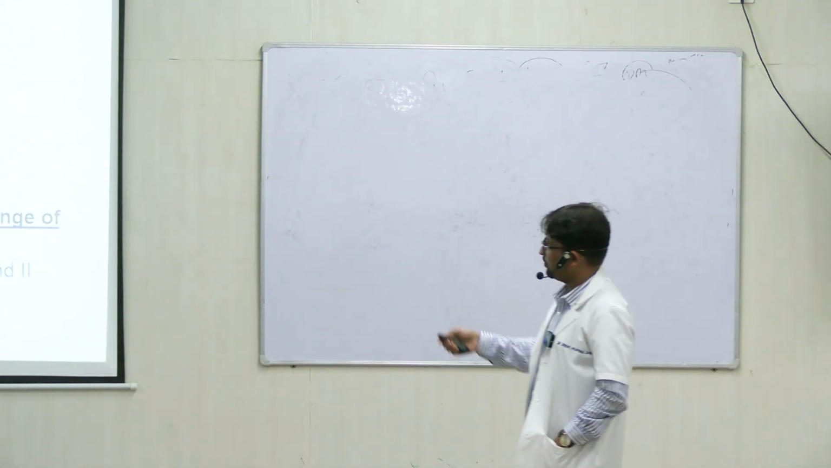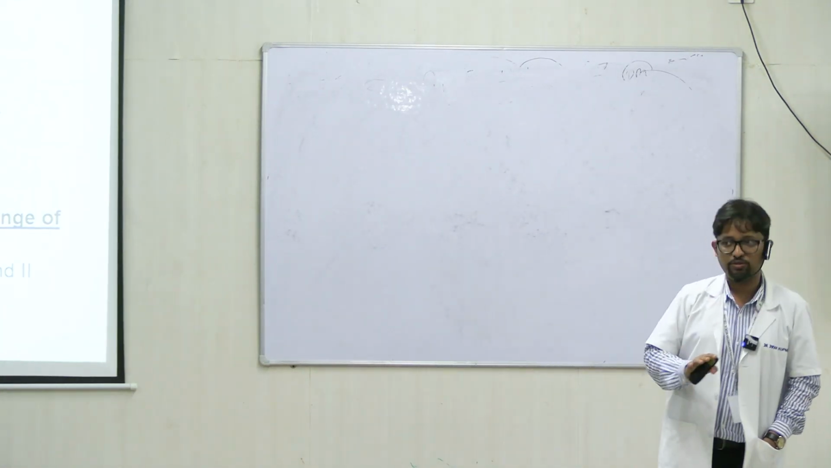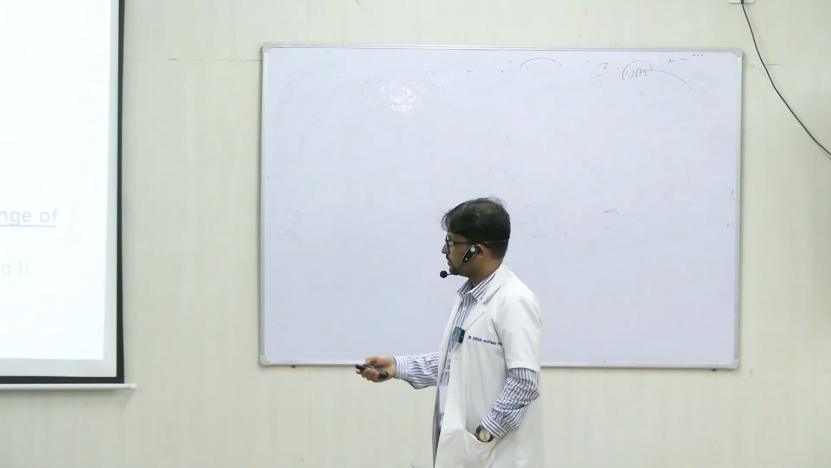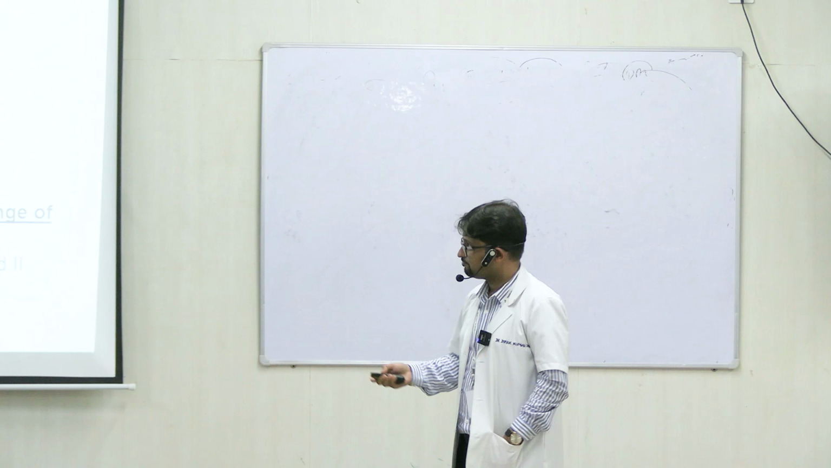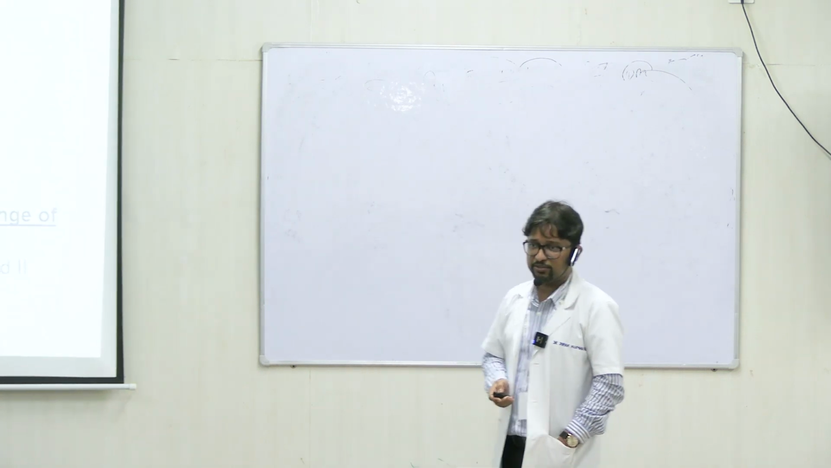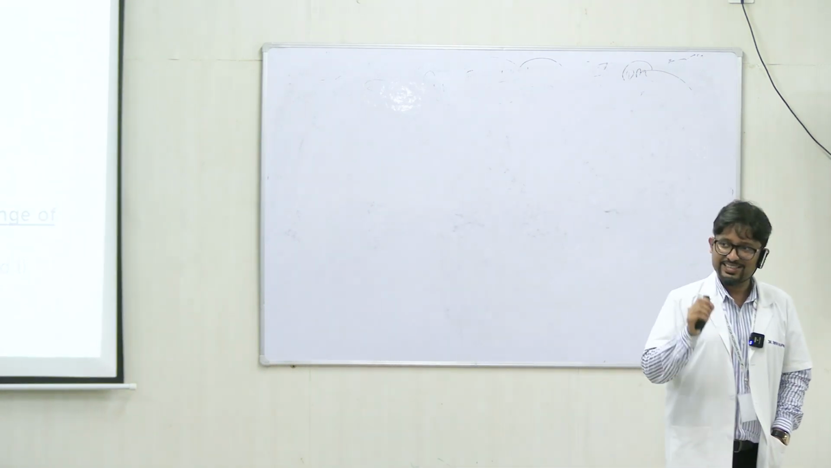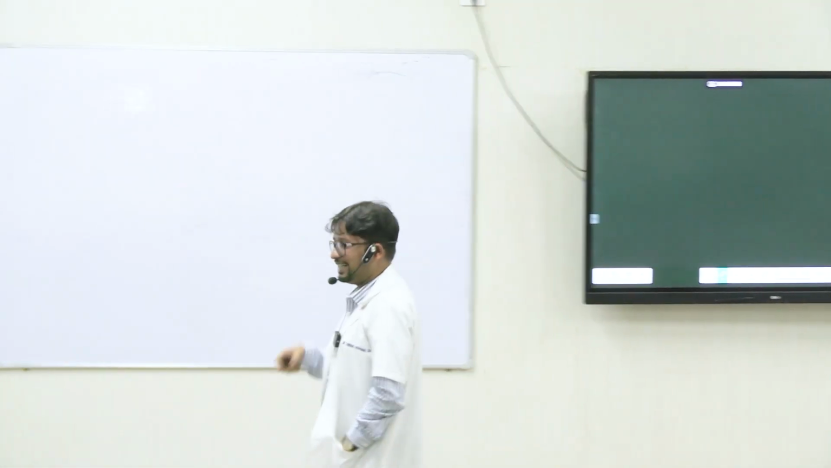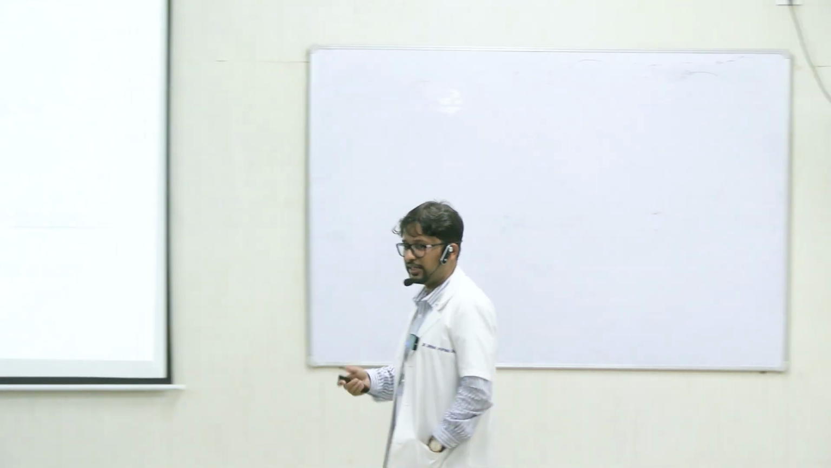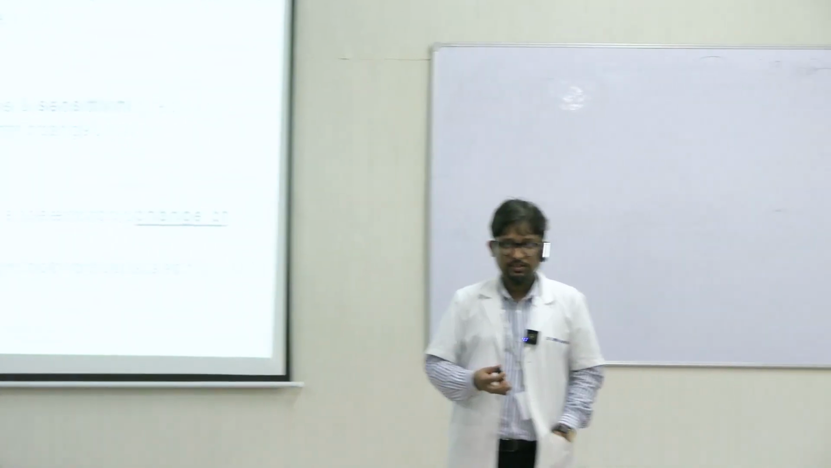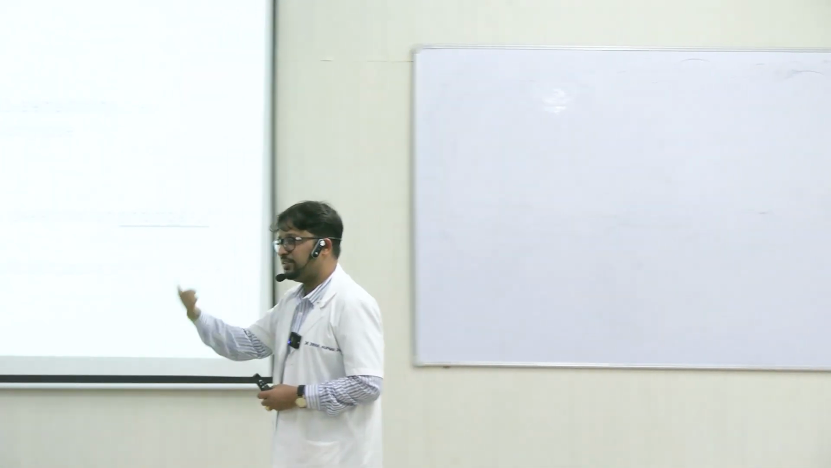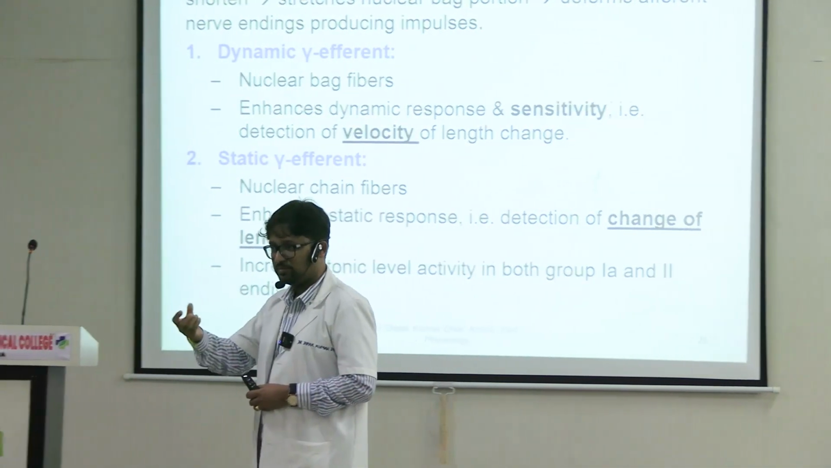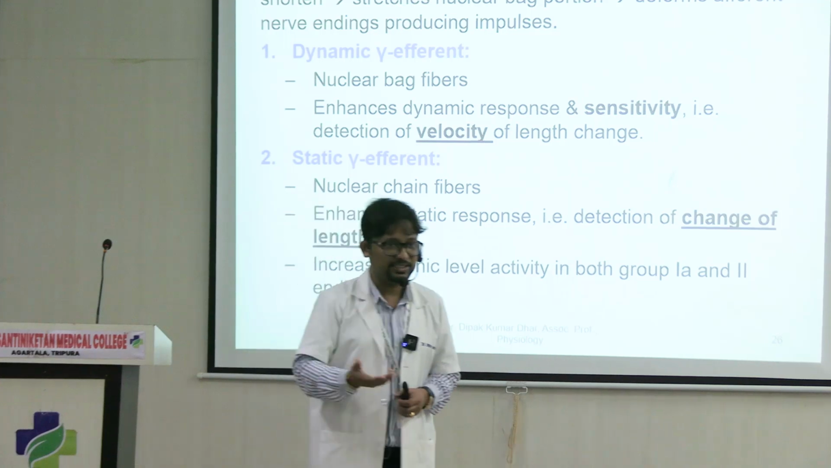So this difference, the efferent nerve endings producing impulses. This we have already learnt. Now what is the dynamic and static gamma efferent? If you stimulate the dynamic gamma efferents, जो कि सिर्फ nuclear bag fibers को supply कर रहे हैं, so it enhances the dynamic response. That means in other words, dynamic sensitivity, यानी rate change होने की जो sensitivity है, right, that increases.